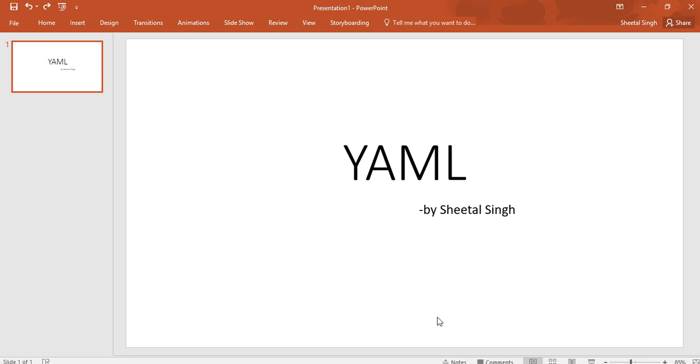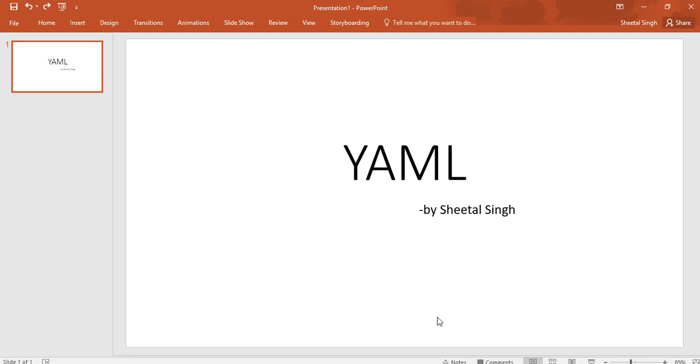When your JSON becomes big, it becomes a bit unreadable. You cannot edit your JSON very easily because there are a lot of curly braces, a lot of colons, etc. So in case of hierarchical structure, JSON is not a good fit. At least this is my thinking, you may differ. But today we will see the advantages of YAML.